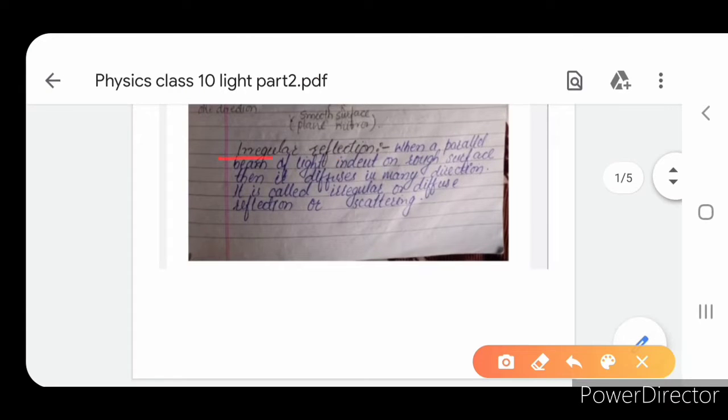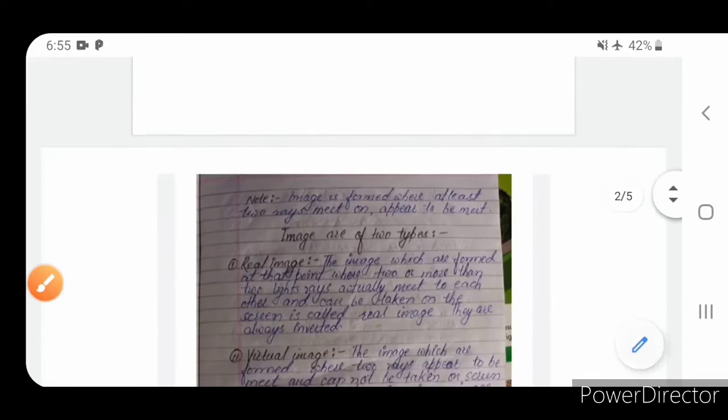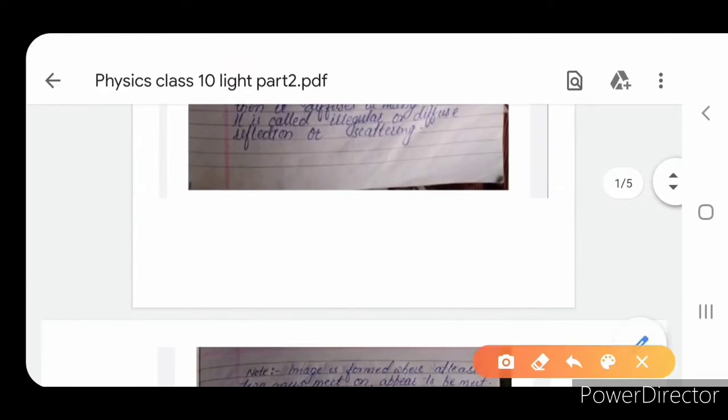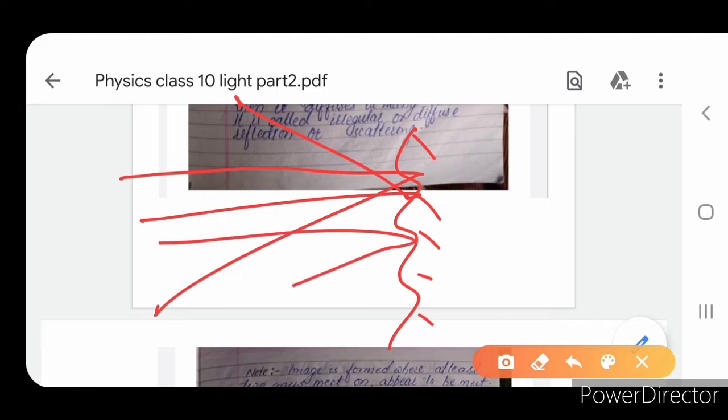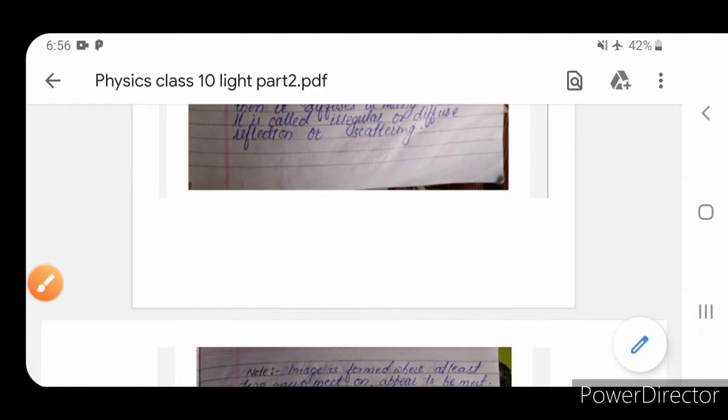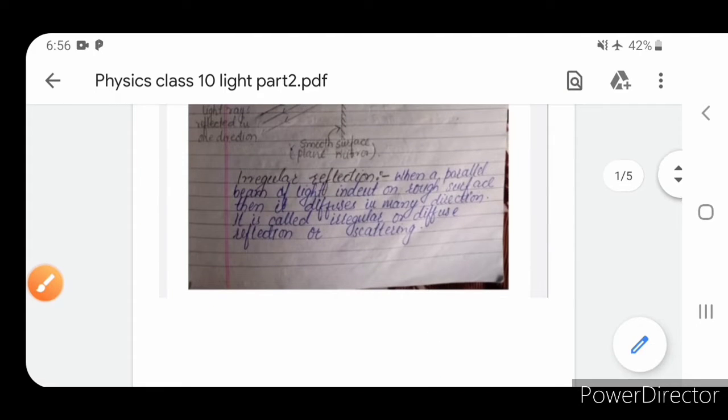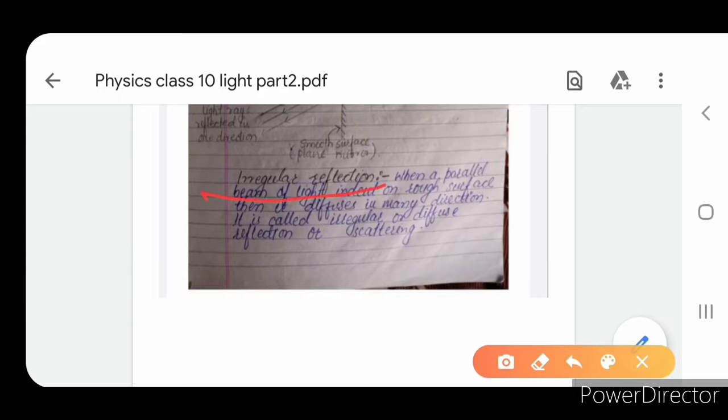Now the second type, irregular reflection. When a parallel beam of light is incident on a rough surface, then it diffuses in many directions without following the law of reflection. This is called irregular reflection. If the surface is irregular, just feel it, this is an irregular surface, not smooth, then if light falls, it diffuses in any direction without following the law of reflection. This is called irregular or diffuse reflection. The image formed by irregular or diffuse reflection is not very clear.